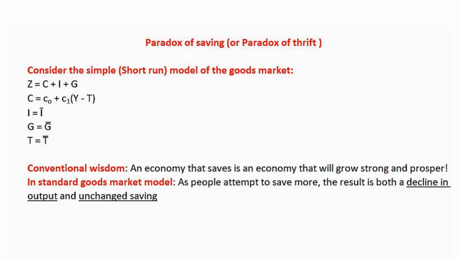Now, the conventional wisdom is that an economy that saves is an economy that will grow strong and prosper. But in this standard goods market model, as people attempt to save more, what we end up seeing is that there's a decline in output and we have unchanged savings.